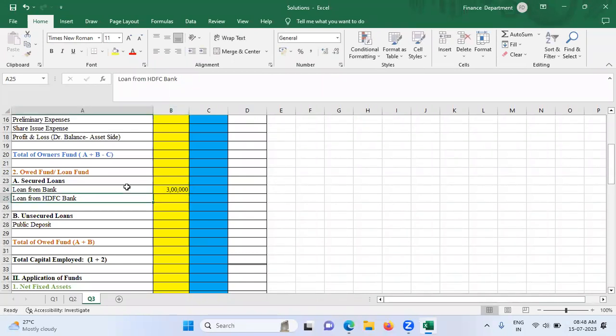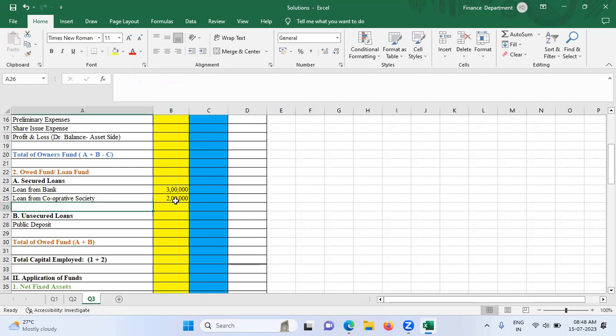Then loan from cooperative societies. Even cooperative societies take guarantee, so they are a part of secured loan. They are kind of financial institutions. But in the question, it is given as society. So write the way it is given in the question, not to think much about it. So 2 lakhs of rupees.